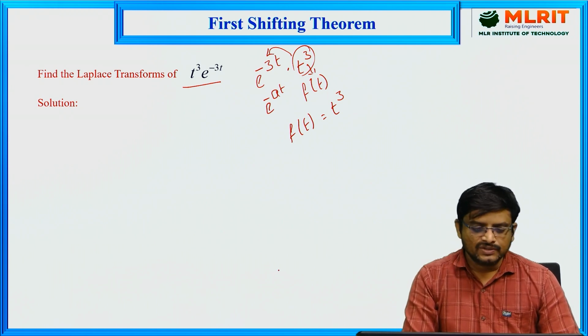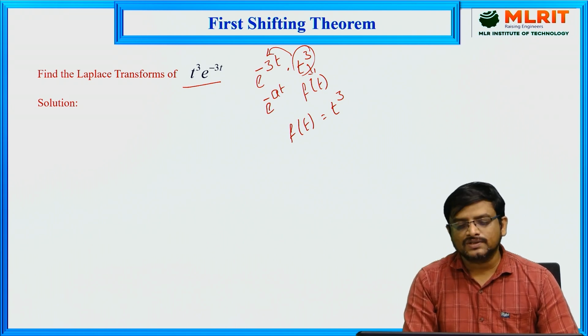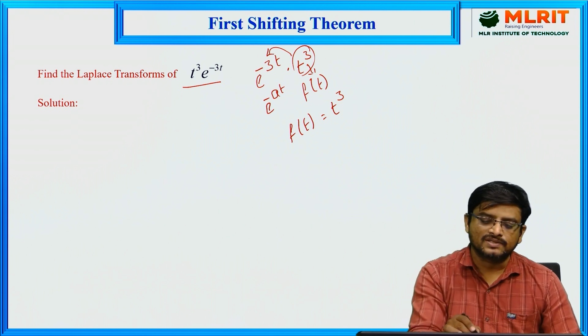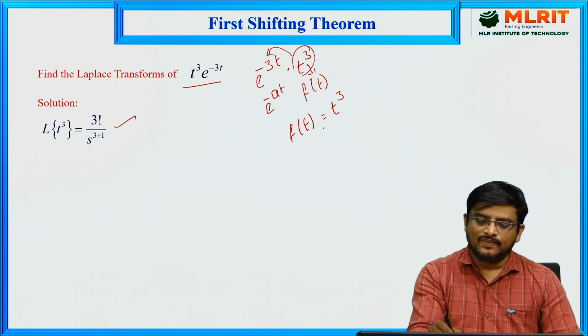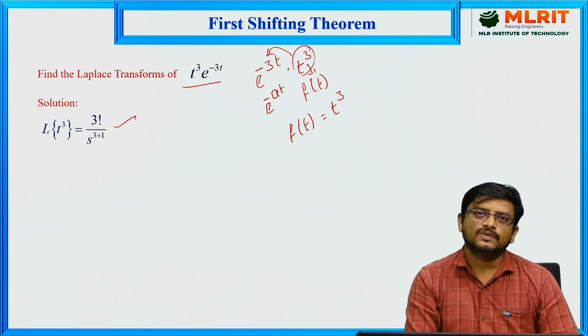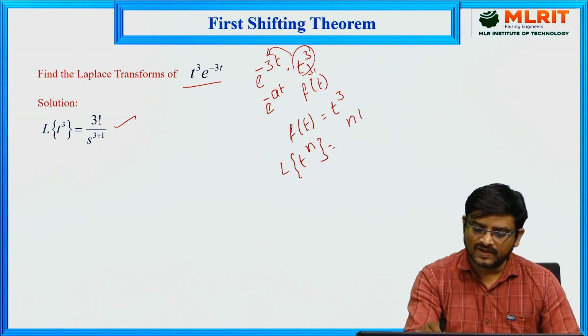So like this, you analyze this and get the value of f of t. Then apply the Laplace transform for f of t. You will get f bar of s, and then replace s with s plus a, because of the minus sign. So here, the Laplace transform of t cube is equal to 3 factorial by s power. So we have the formula: the Laplace transform of t power n is equal to n factorial by s power n plus 1.